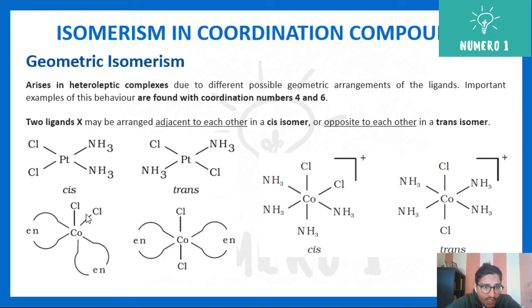Okay, you can see again here cobalt, chlorine both are together, and this is your trans form, so they form your T. Same way here, both chlorides are on the same side. Here they are opposite, so that is again your trans. Two ligands X may be arranged adjacent to each other, that is your cis isomer, or if they are arranged opposite to each other, that is your trans isomer. So please note down, and also note down the condition that it is possible only in coordination number 4 and 6.